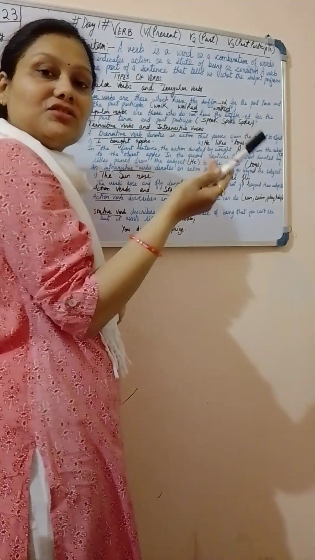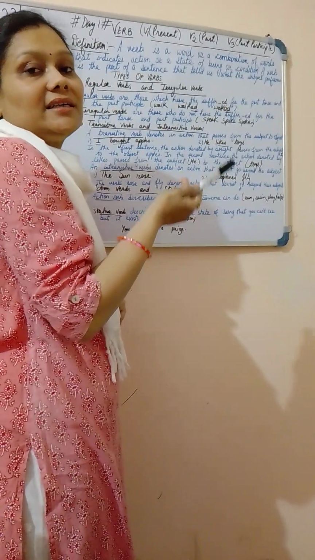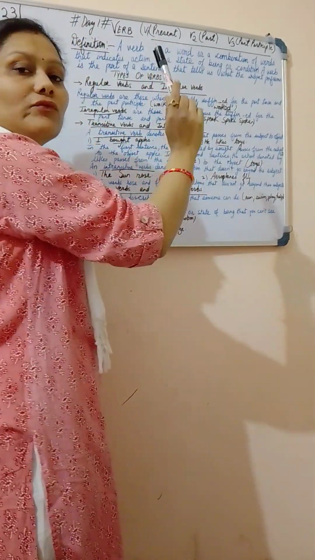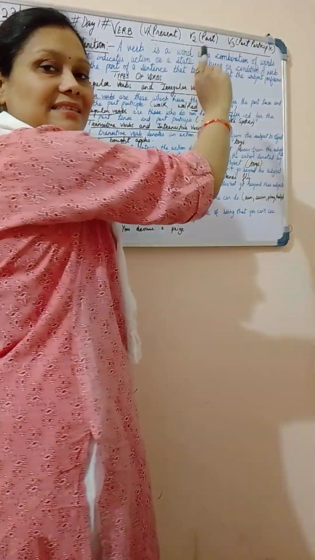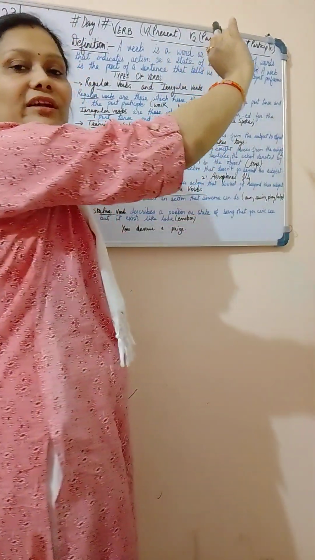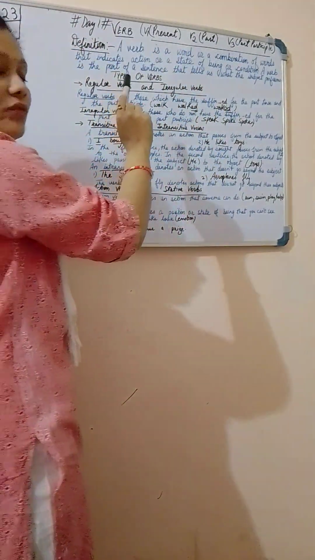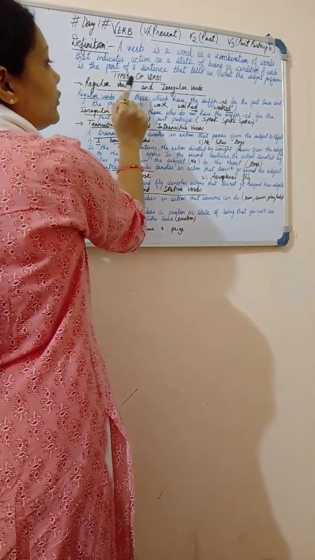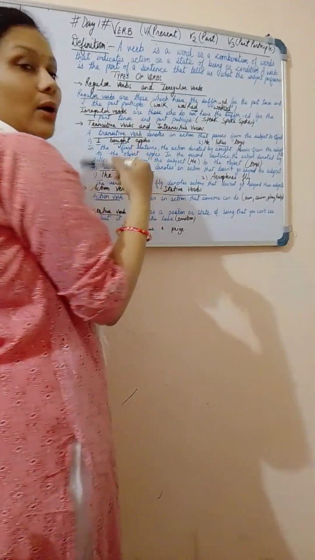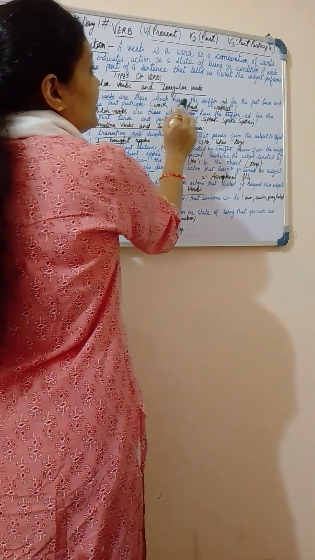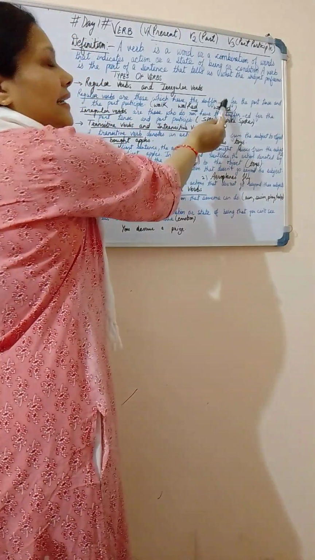For a sentence, 3 things are needed: subject, verb and object. There are 3 forms of verb. V1 is your present, V2 is your past and V3 is your past participle. There are some types of verbs: regular verbs and irregular verbs. Regular verbs are those which have the suffix ed.